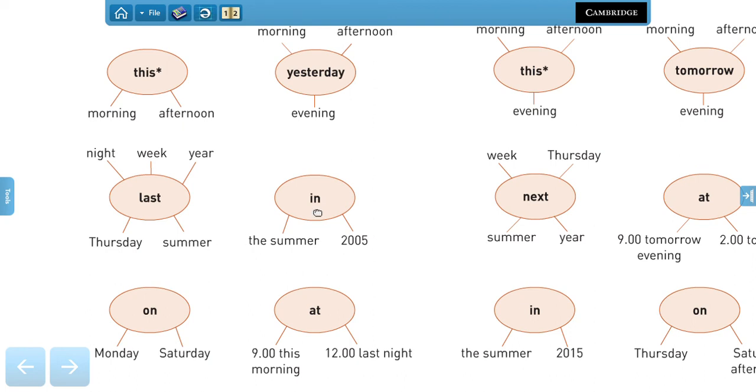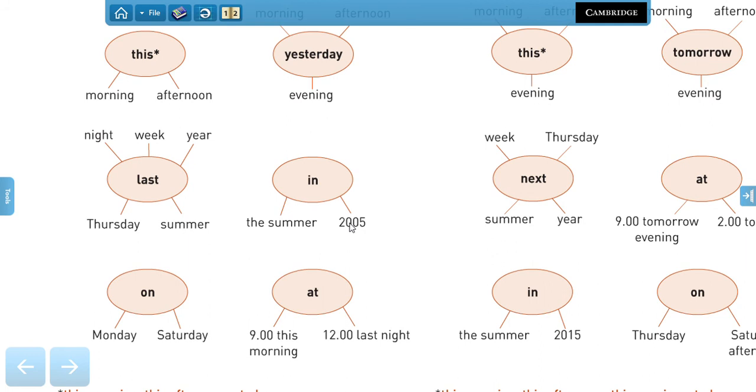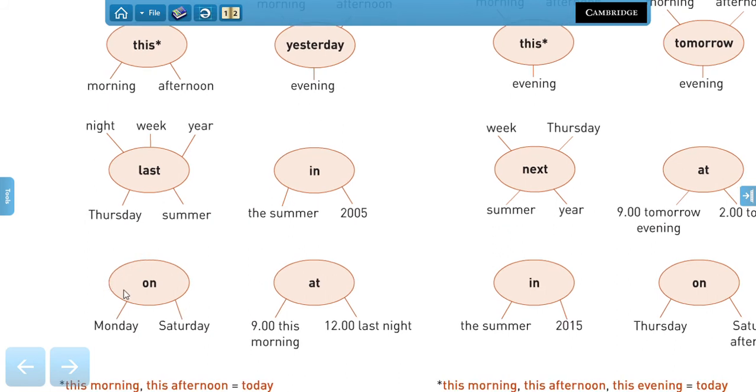To talk about seasons and years, you can use the expression in. You know that, right? Because we talked about this in previous units. So you can say in 2005 or in 2019, we were happier, for example. To talk about days of the week, we use on, and to talk about times, we use at. Now, in this case, it's important that we use the time and another expression that helps us to identify that you're talking about the past.